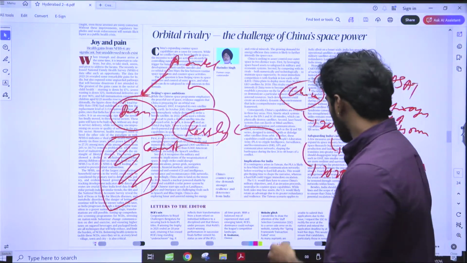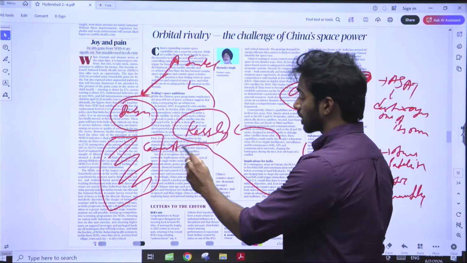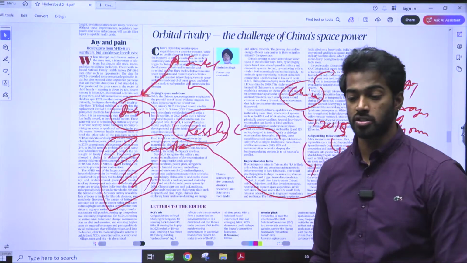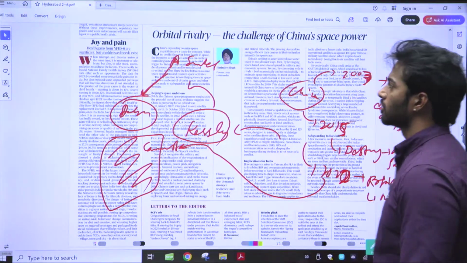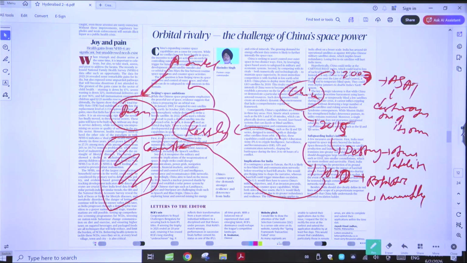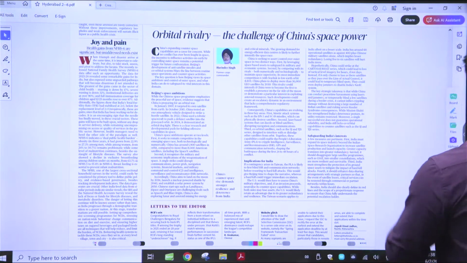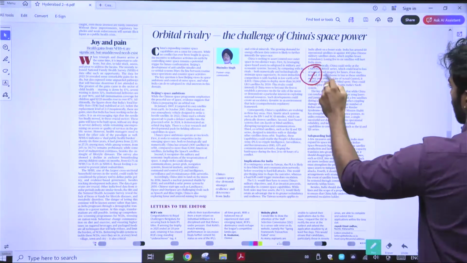So what is China doing? China is creating a robot which can clear all of this space debris so that it can gain space superiority. You can see how China is actually doing everything. This is what China is doing, and China's main way is firstly kinetic kill.